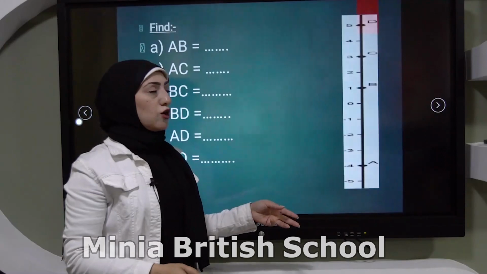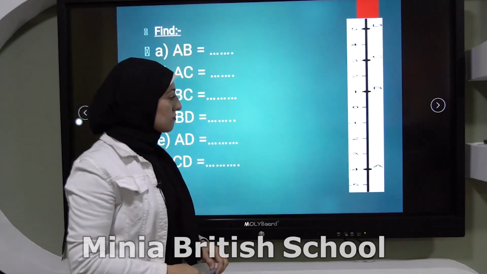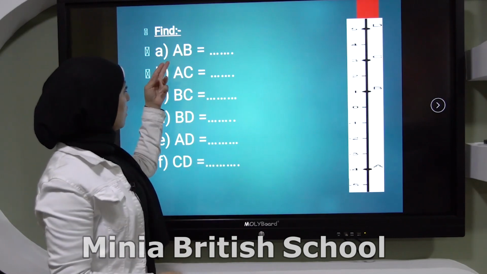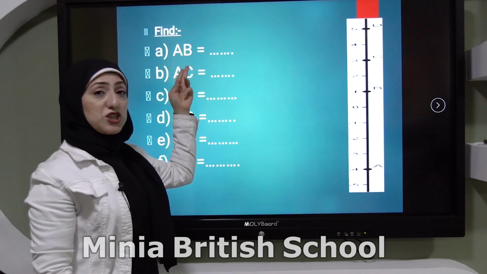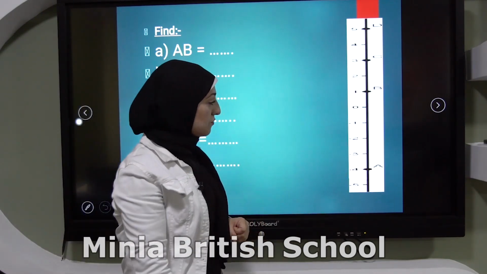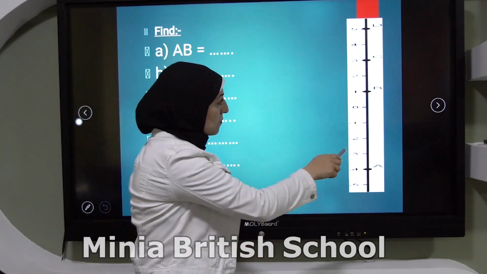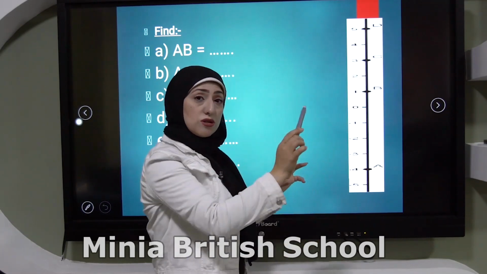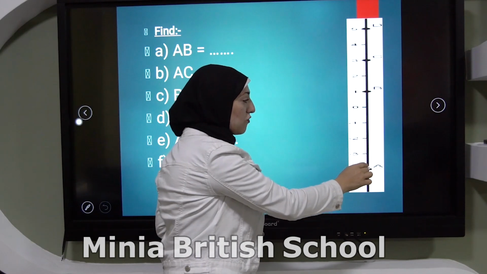For example, here we have a number line, vertically. This number line has many dots. I want to measure AB. Where is A? Here on -4 and B on 1. Here I can count the distance 1, 2, 3, 4, 5.